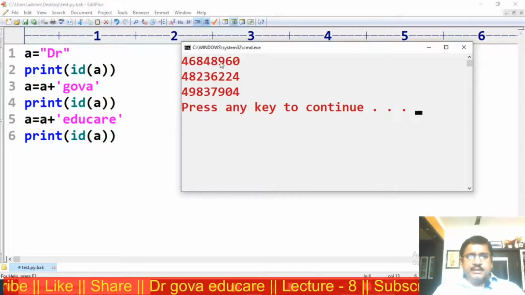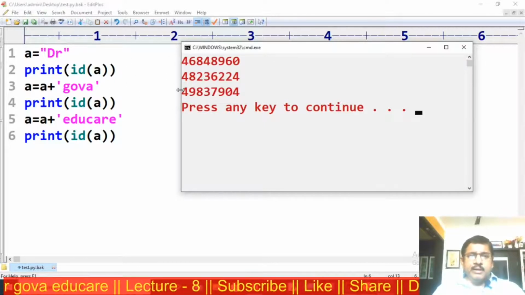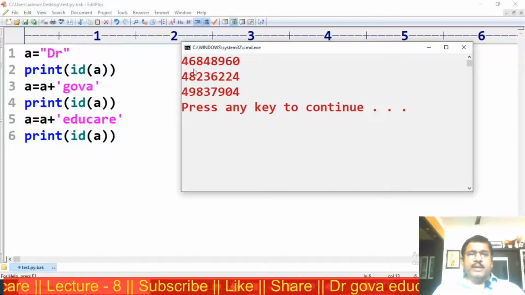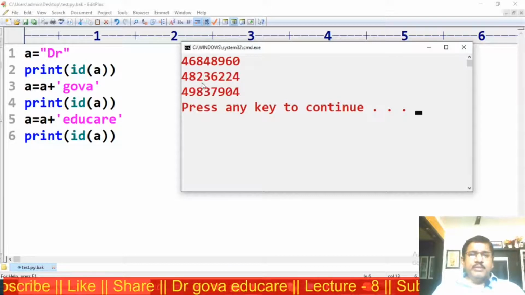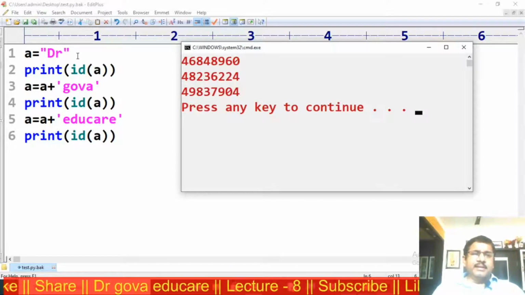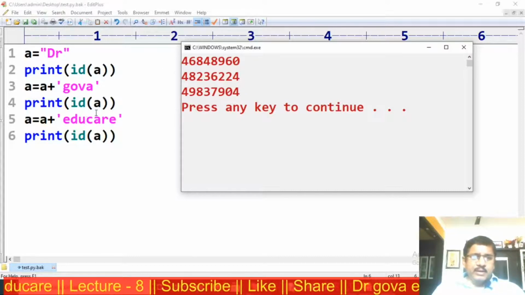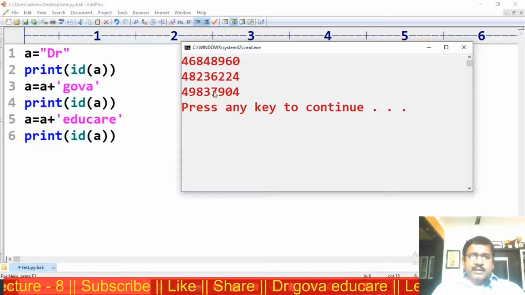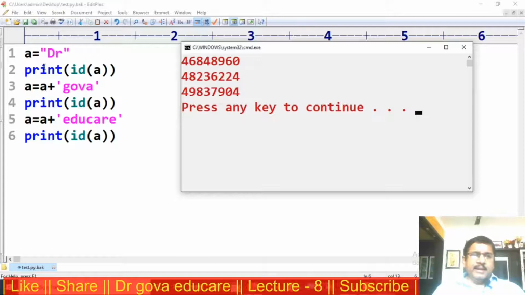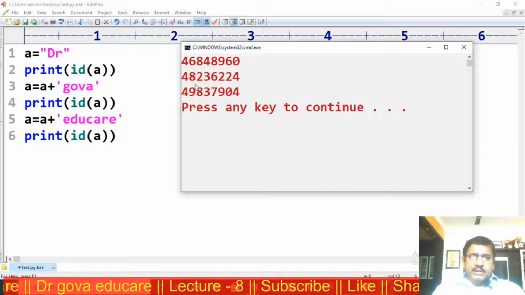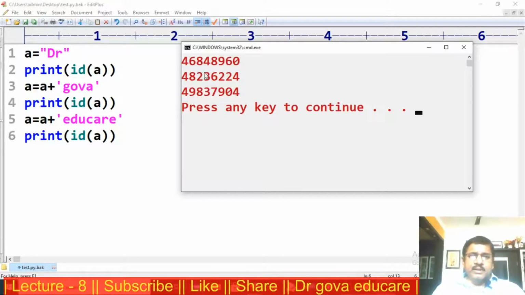This shows that string objects are immutable. Immutable means we cannot modify the content. If we try to modify the content, a new object will be created. This is doctor. I am modifying this, and a new object is created. Again I am modifying this content, and a new object is created. The variable A refers to three objects.